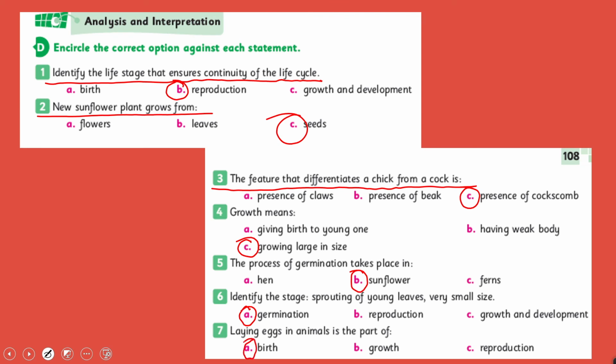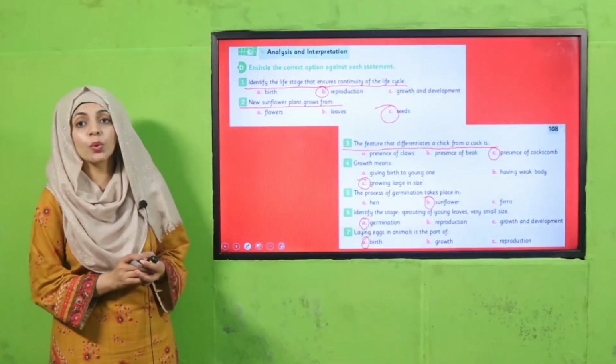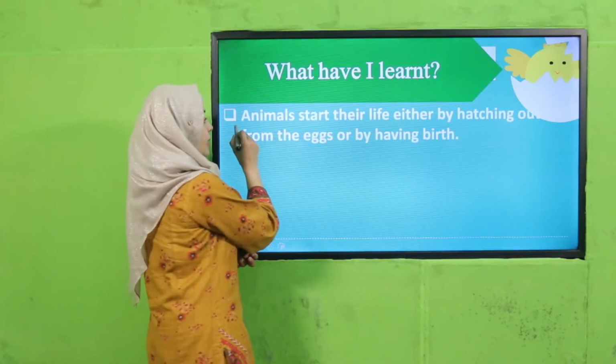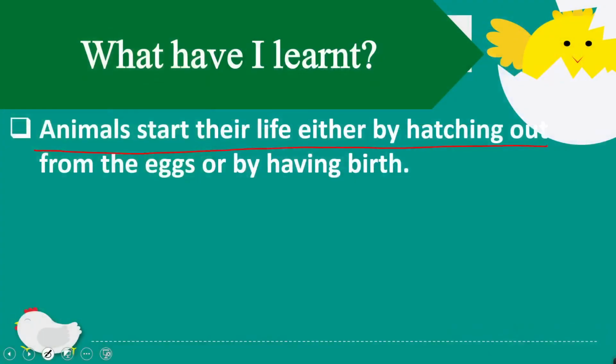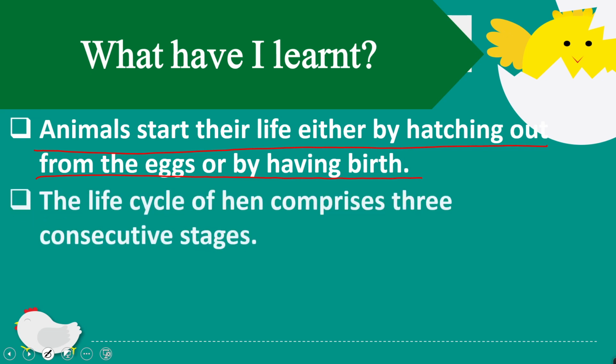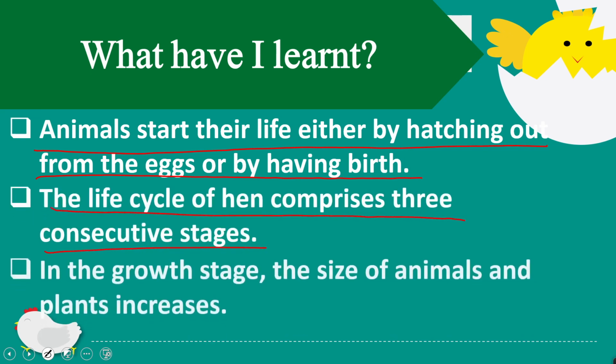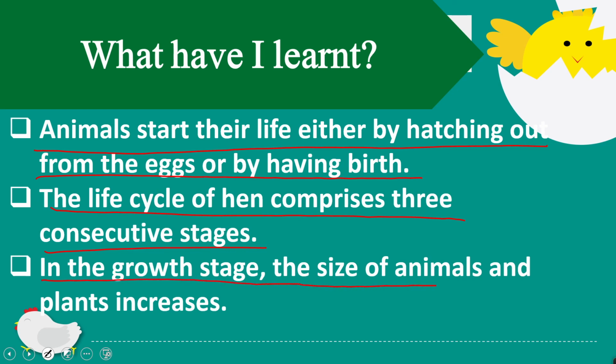So my dear students, this is the analysis and interpretation. You will do it in homework. So my dear students, what have we learned today? Animals start their life either by hatching out from the eggs or by having birth. The life cycle of hen comprises 3 consecutive stages. In the growth stage, the size of animals and plants increases.